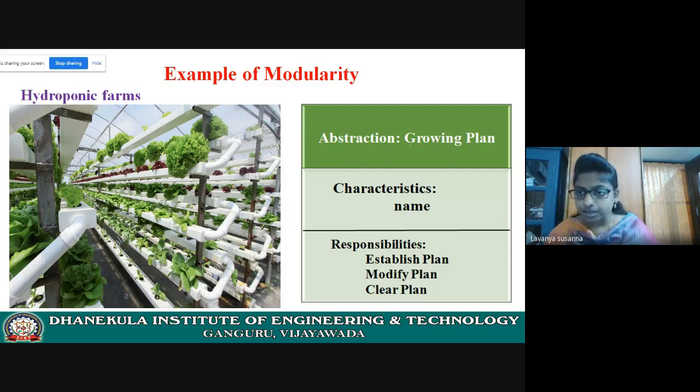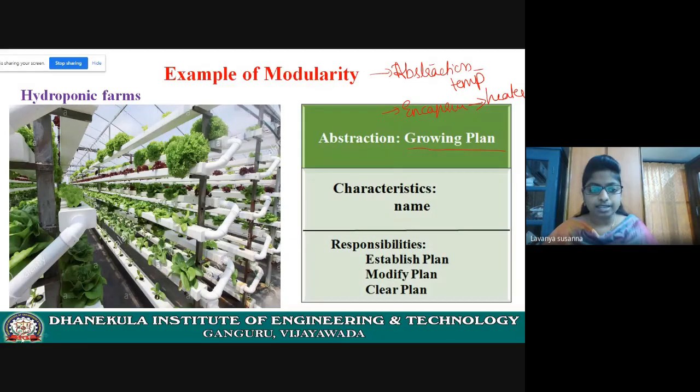Here, for modularity, I took the growing plan. In abstraction, we took the temperature sensor. Remember these examples. In encapsulation, we took the heater abstraction.